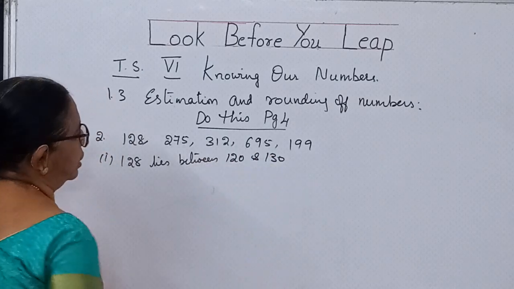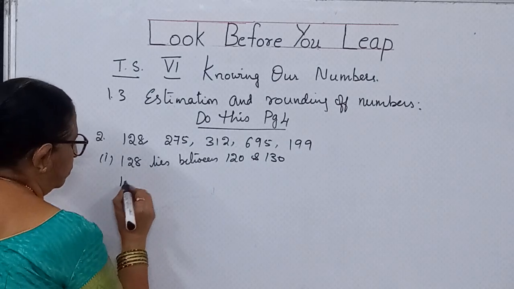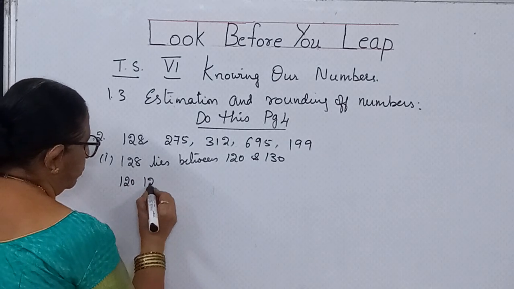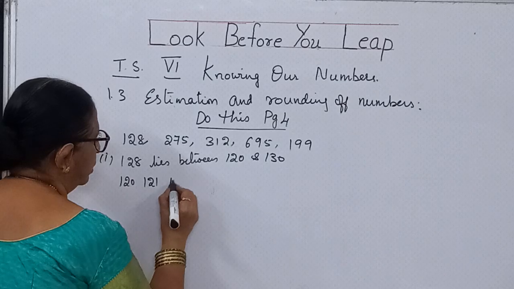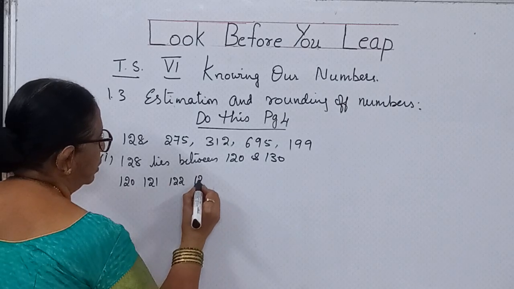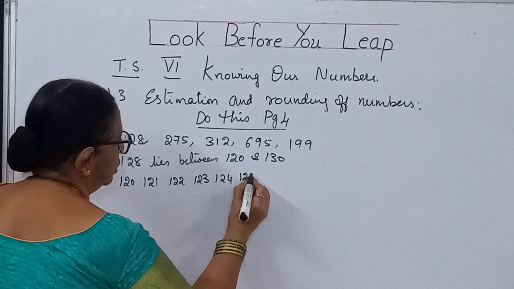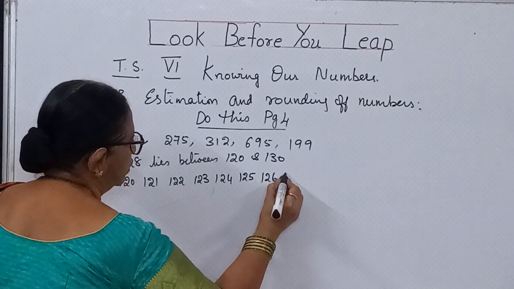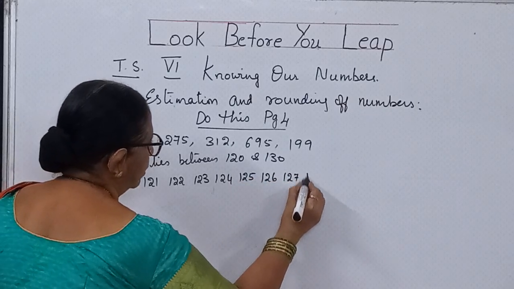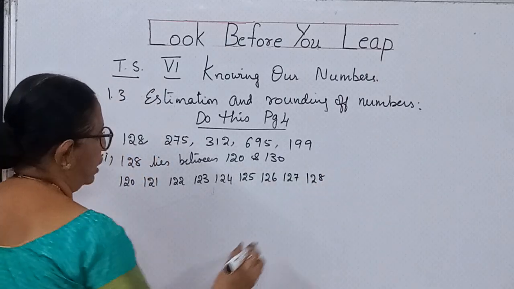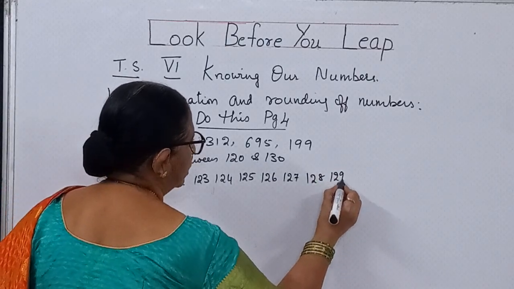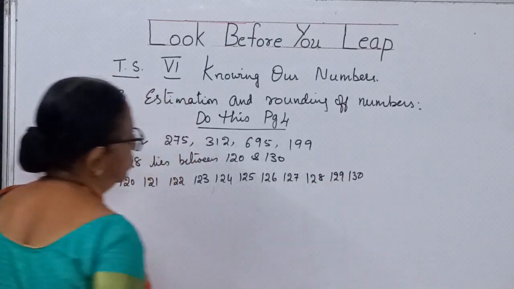This identification you should do, children. So 120, 121, 122, 123, 124, 125, 126, 127, 128, 129, 130.